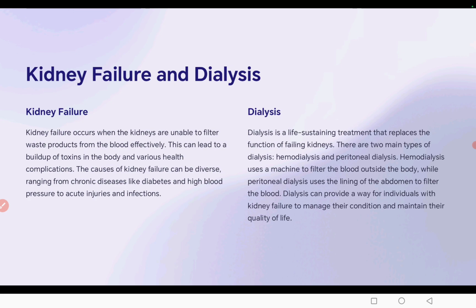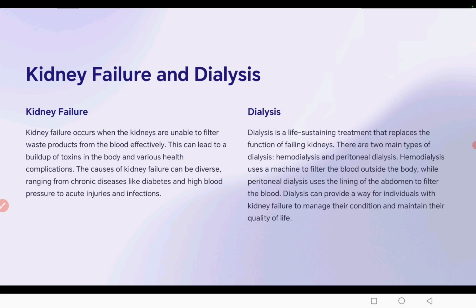Kidney failure and dialysis. Kidney failure occurs when the kidneys are unable to filter waste products from the blood effectively. Both kidneys become inactive and are not able to filter the blood properly. Dialysis is an artificial machine, an artificial kidney you can say, which filters the blood.